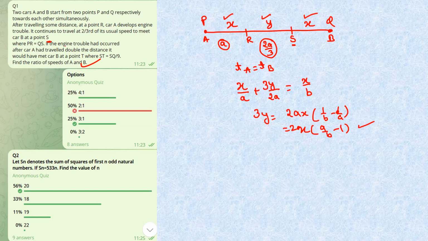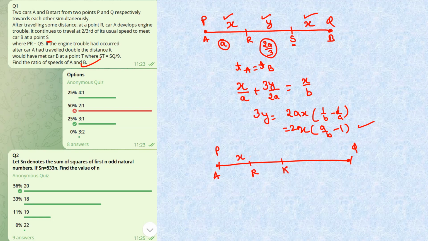Now it is given that the engine trouble had occurred after it had traveled double the distance. Double the distance means this will again be one more scenario. Now this is P, this is Q, this is A, this is R, and we'll take another point, say K, at double the distance.